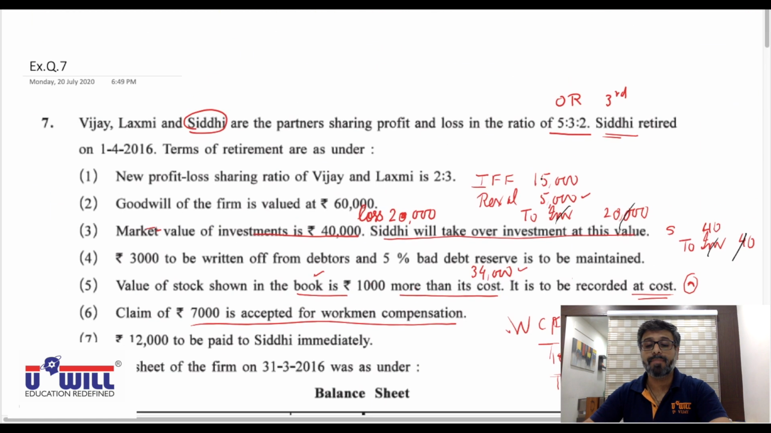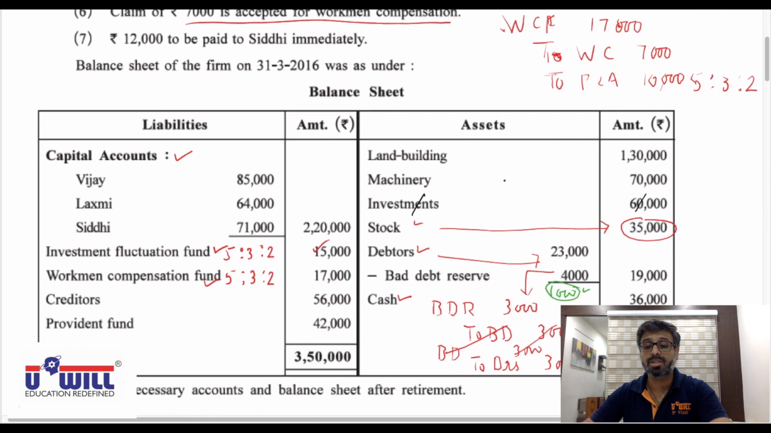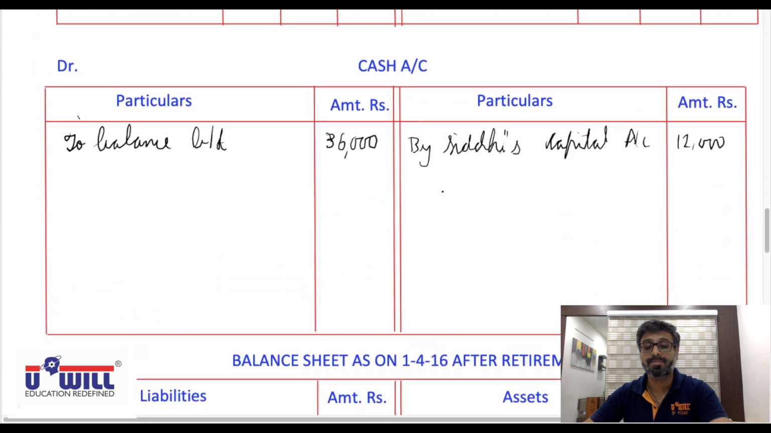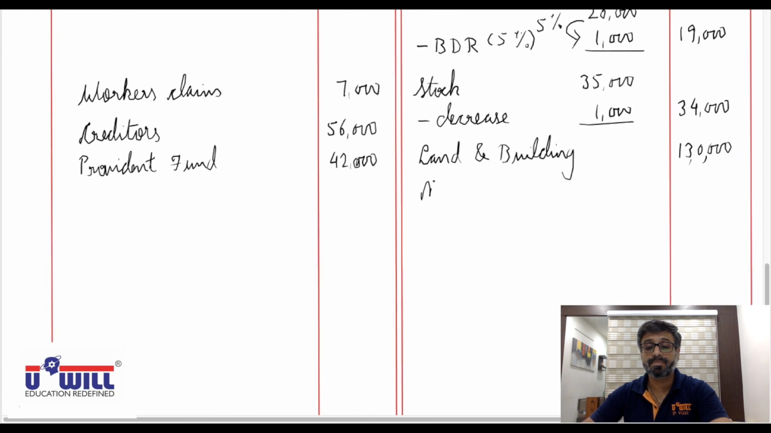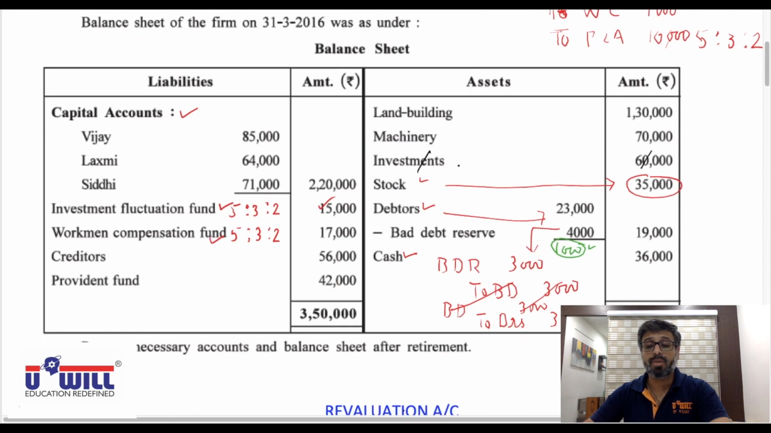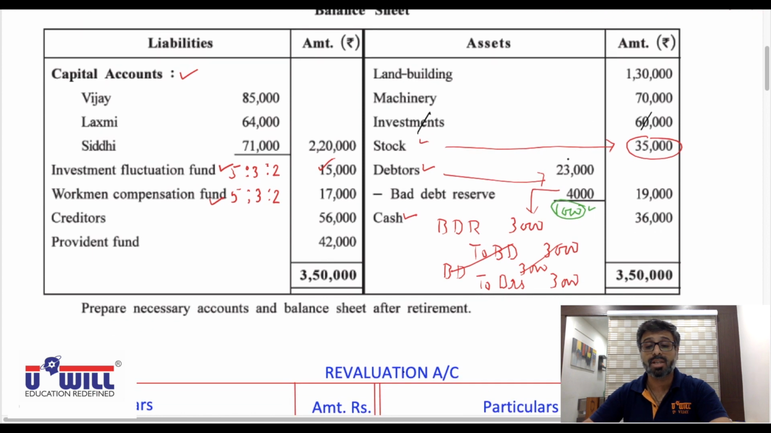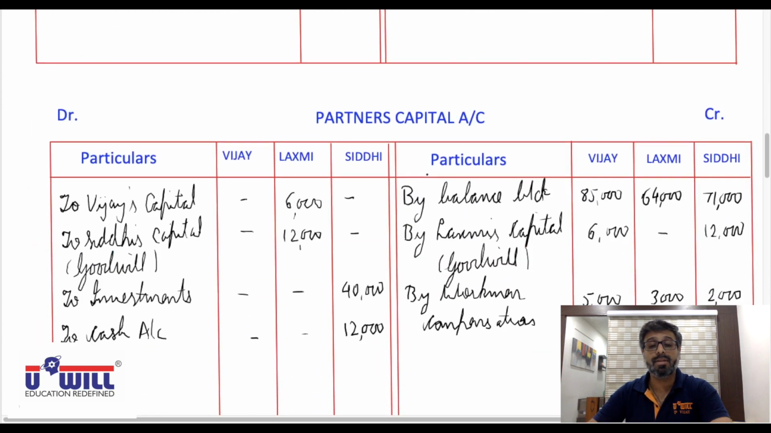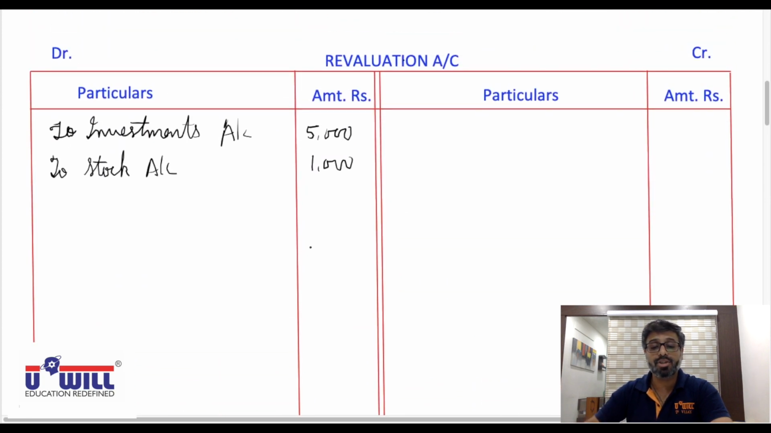Then after land and building, machinery 70,000 as it is. So asset side machinery 70,000. Then after machinery, investments are taken over by Siddhi, so they will not come in the balance sheet. Stock is recorded, debtors is recorded, cash is recorded. Now the remaining items we will balance. So revaluation debit side 6,000. That itself is the balance.